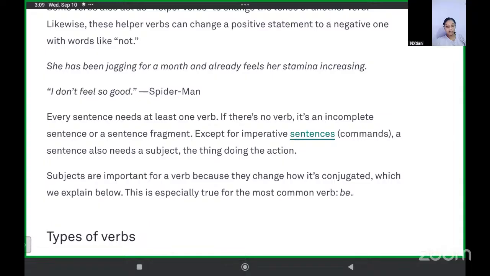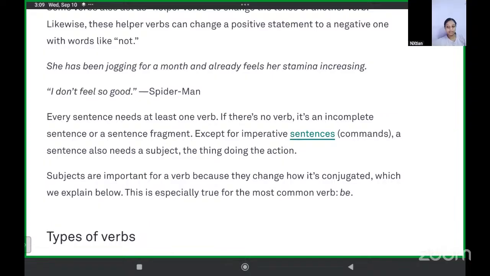Can you repeat the question? Yes. In the sentence, she has been jogging for a month and already feels her stamina increasing, can you tell me what is the verb? Jogging. Okay, jogging. What else? Anything else? Increasing. Is it correct?